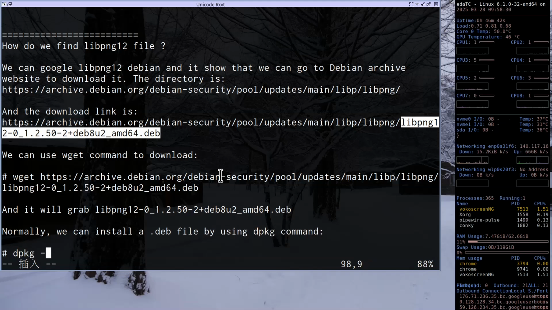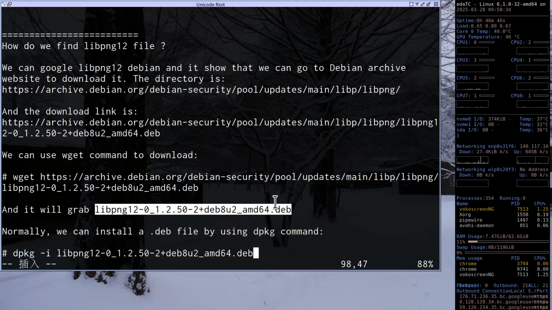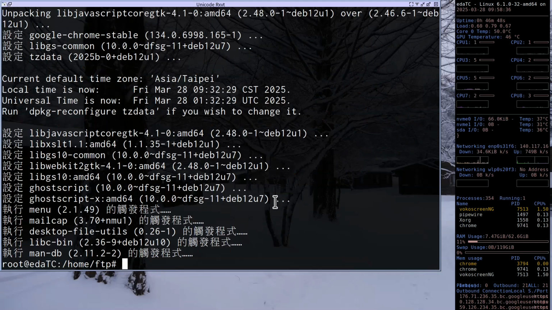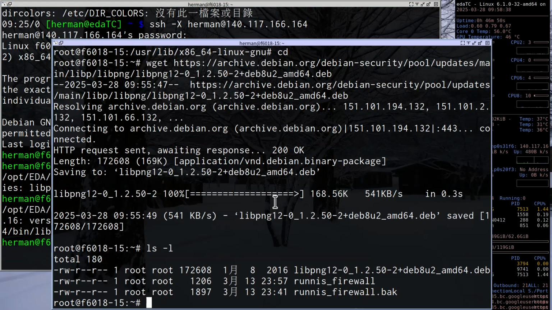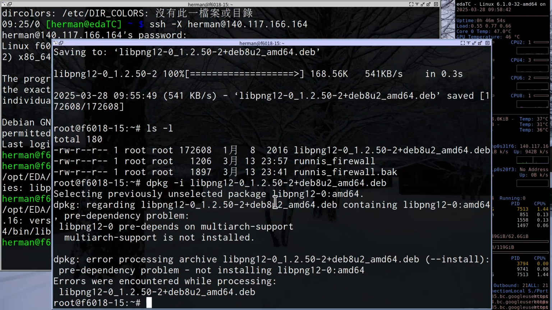For example, dpkg -i. Okay, let me show you what happened. If you type dpkg -i libpng and enter, you will see that it depends on a lot of files here.